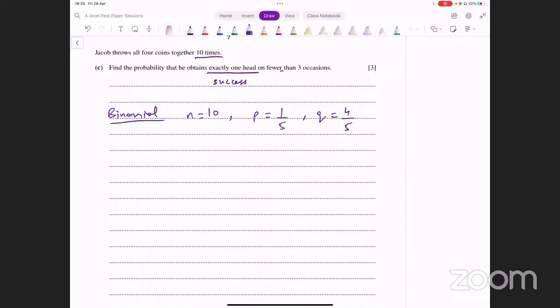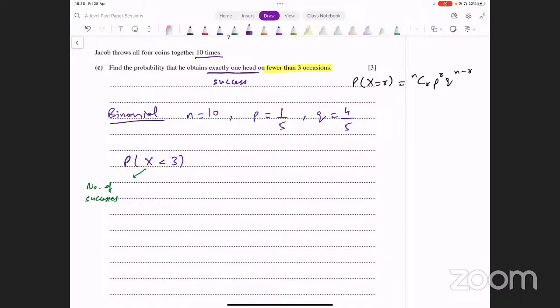You want fewer than 3 successes. So what you're looking for is probability of x less than 3. Probability of having less than 3 successes. X को हम यहाँ पे कैसे define कर रहे हैं? This is the number of successes. That's what x represents in binomial distribution. Now, what's the formula that we have for binomial distribution? This is what it looks like. P(X = r) is nCr p raised to power r into q raised to power n minus r. We just have to input values in that.